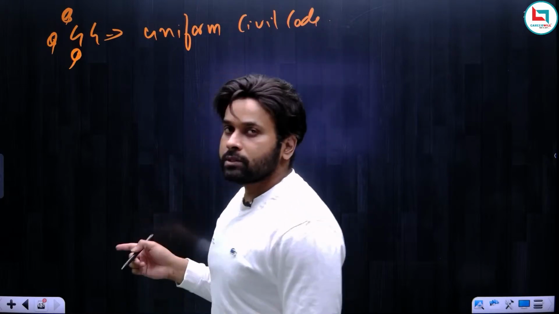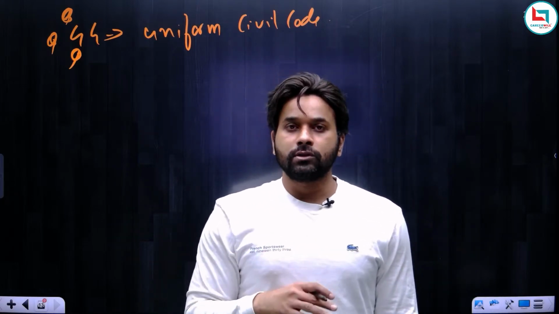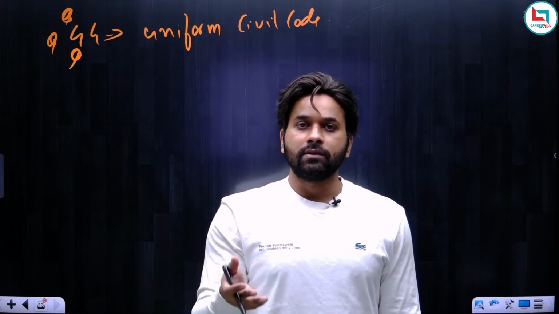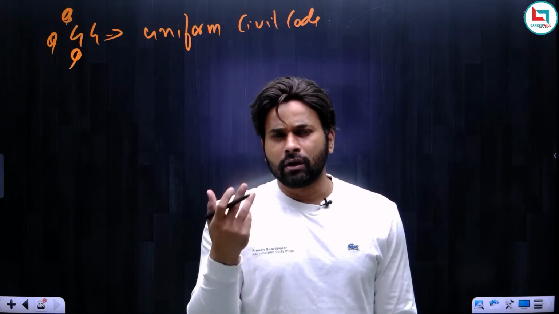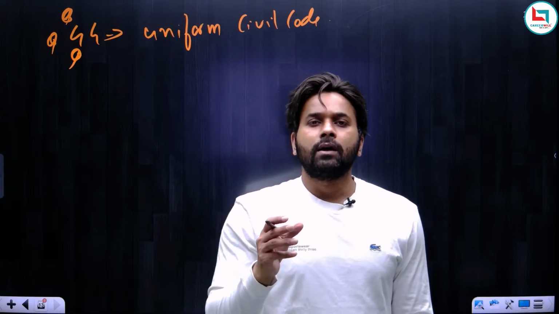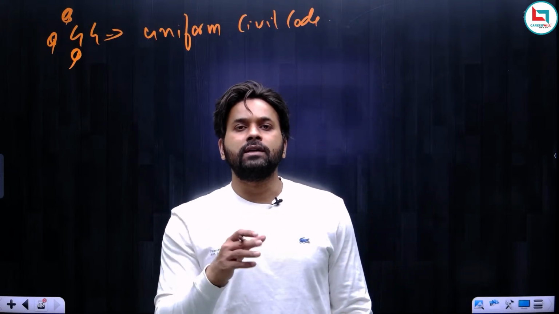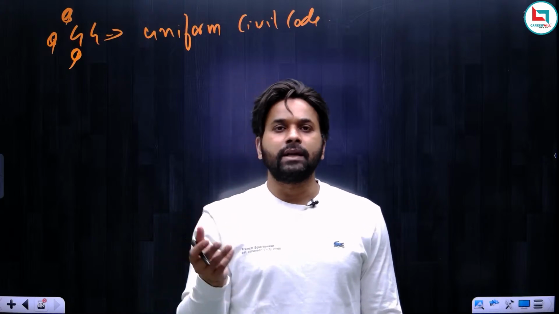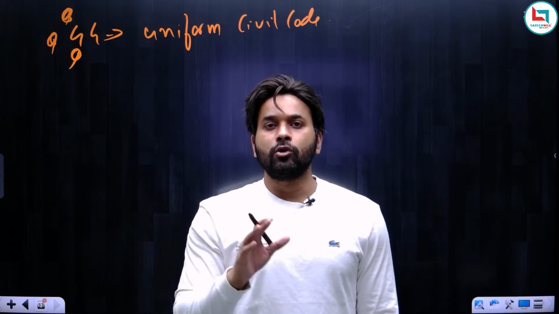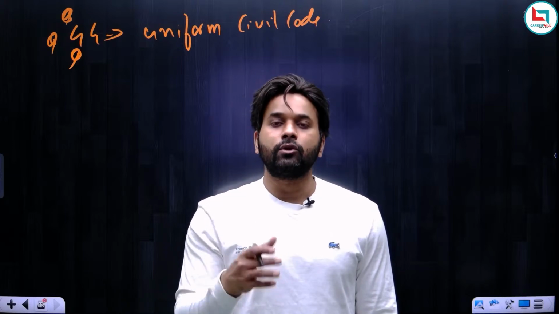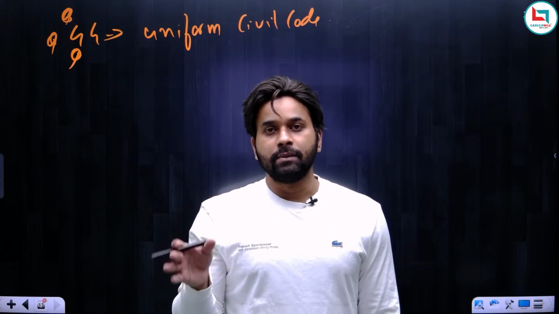Now what is Uniform Civil Code? See, at present we have uniformity in criminal laws. Now suppose you murdered someone. So at present, for simplicity, the offense for committing a murder is minimum 5 years and maximum 10 years. So it doesn't matter whether you are Hindu, Muslim, Sikh, or whether you belong to this community or that community. It doesn't matter whether you are men or women. If you have murdered someone, then you are going to get the same punishment.